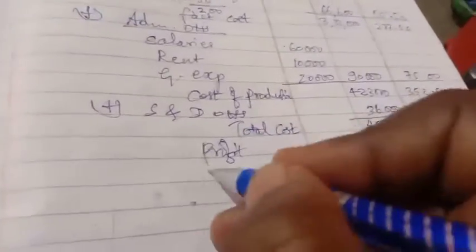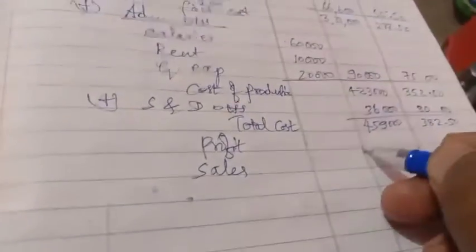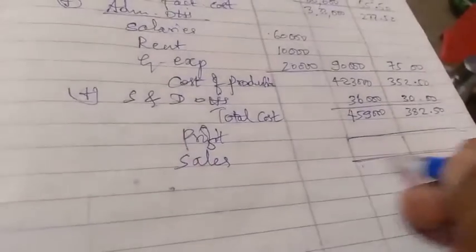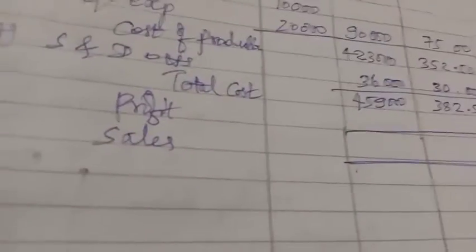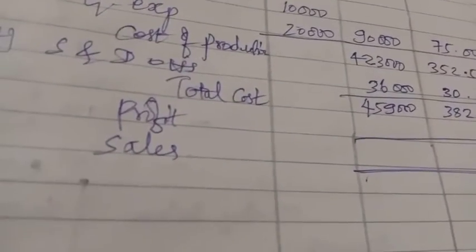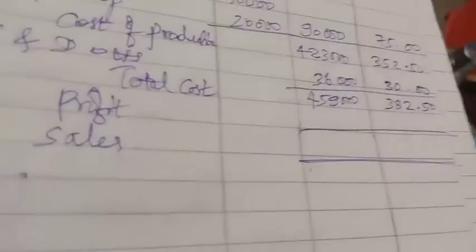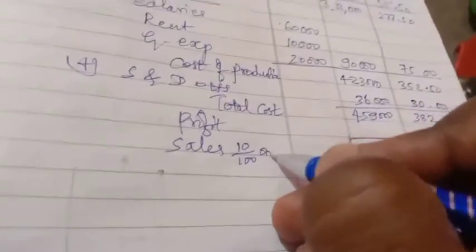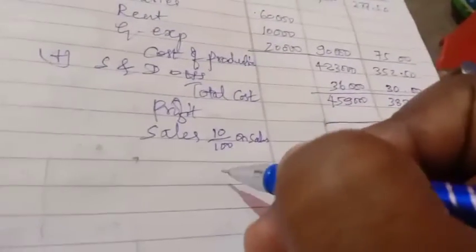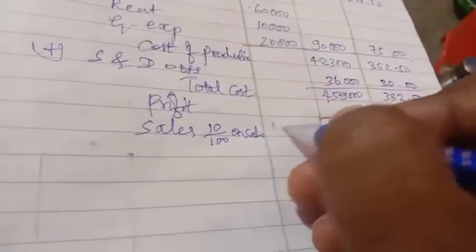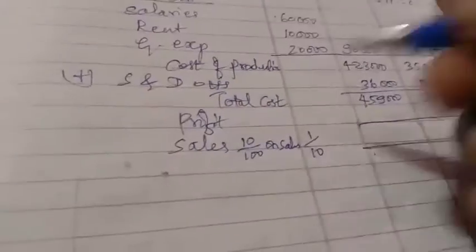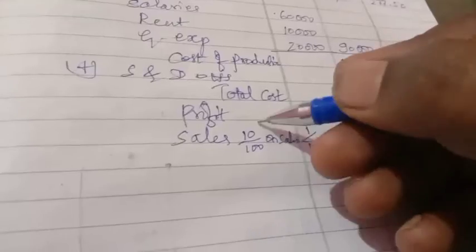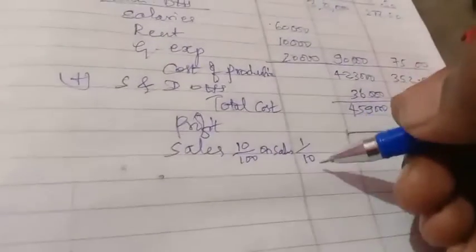Add profit. Sales information is not given, but profit information says that it is 10% on selling price, but we don't know the selling price. So 10% is nothing but 10 by 100 on sales, or 1 by 10.